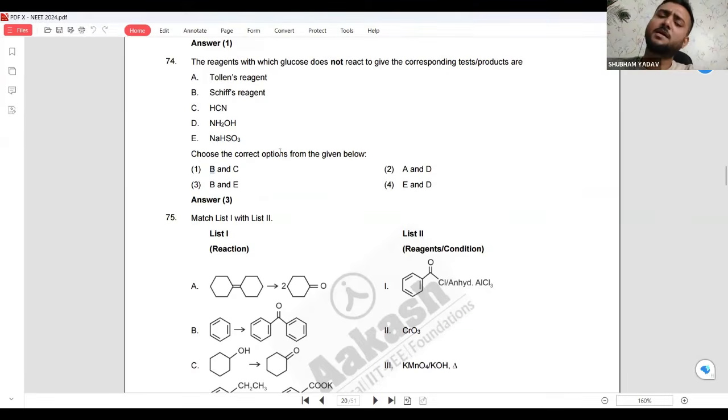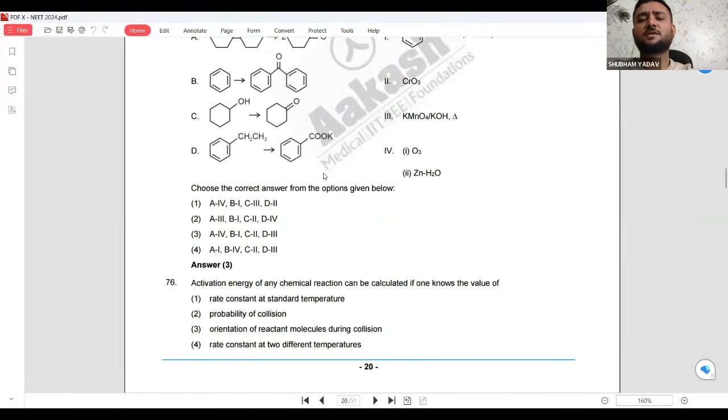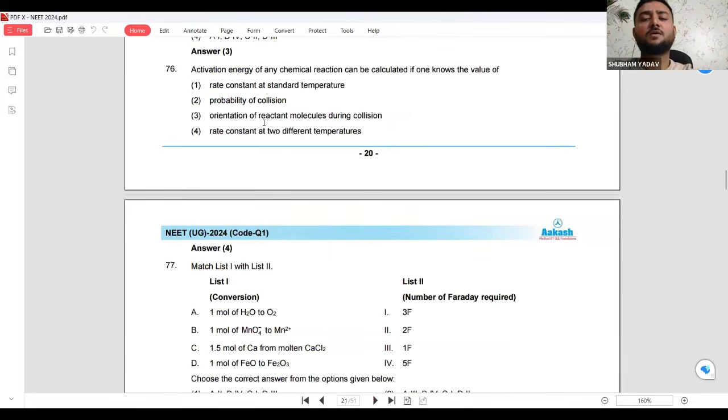This question, if you see it, must have come in the previous one also. So you have to solve a reaction. I'll not solve the reactions now.